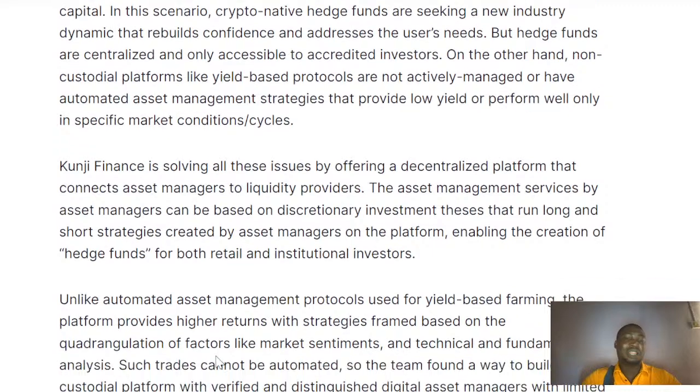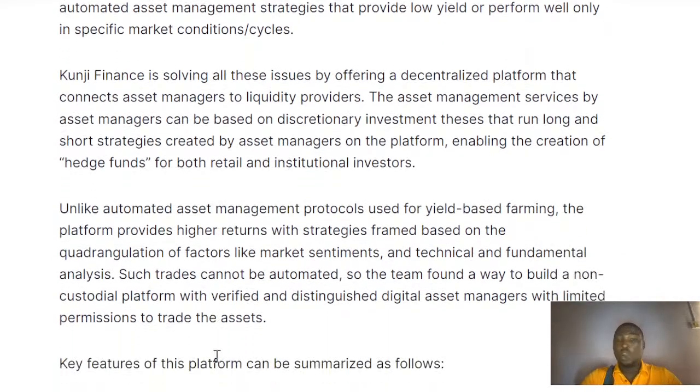Now, Kunji Finance is solving all these issues by offering a decentralized platform that connects asset managers to liquidity providers. This asset management service can be based on discretionary investments. These run long or short strategies created by the asset managers on the platform, enabling the creation of funds for both retail and institutional investors.